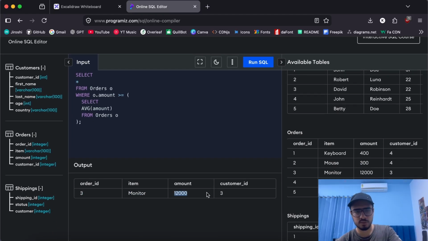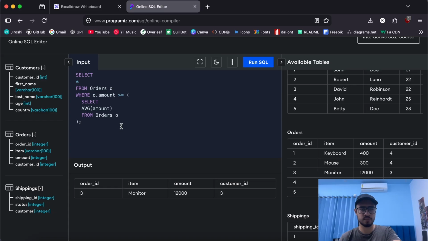So apparently this is the only row that is greater than the average of all the amounts in the orders table. That's why we got this. But this example that we have taken is the most basic example for subqueries. Now let's move to something more complex and see how the context changes as per the queries. The context of subqueries keeps on changing as per the context of the query.